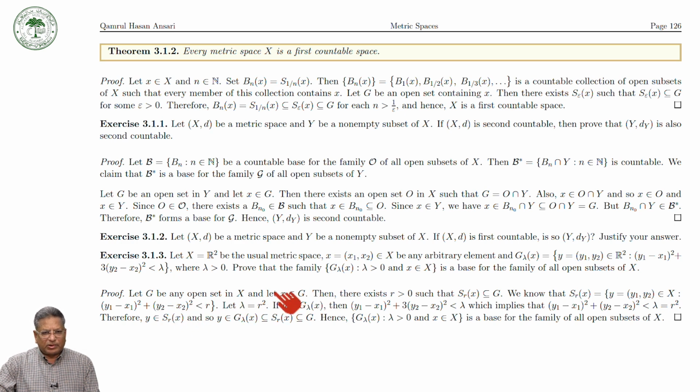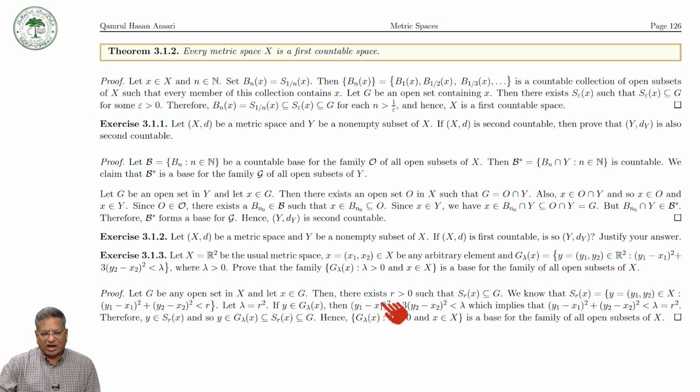So what will we have to do? We will have to find an open set in this family containing x and contained in G. This we have to find. Because G is open and x is in G, x must be the center of some open sphere contained in it.